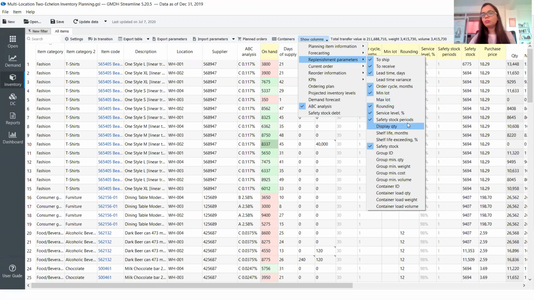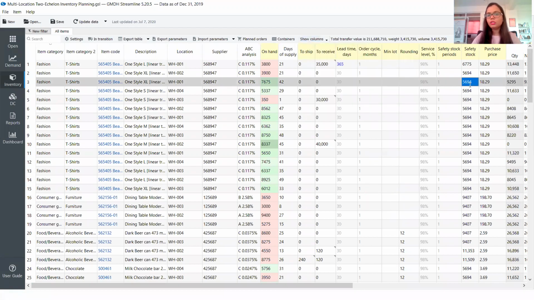A lot of retail companies have certain stock on display, so we can manage that through the display quantity over here. Shelf life is also important in case the products have a lower shelf life, then it's really critical to incorporate that, especially in the food industry. That's very important. Then there are certain constraints that we can add in, like group ID or group minimum quantity, and then similarly the container capacity management, which comes in this section.